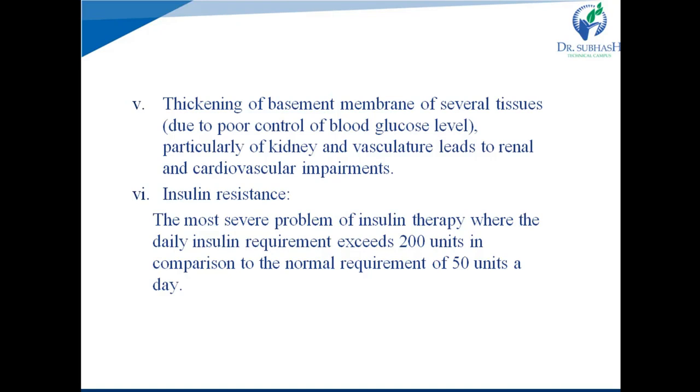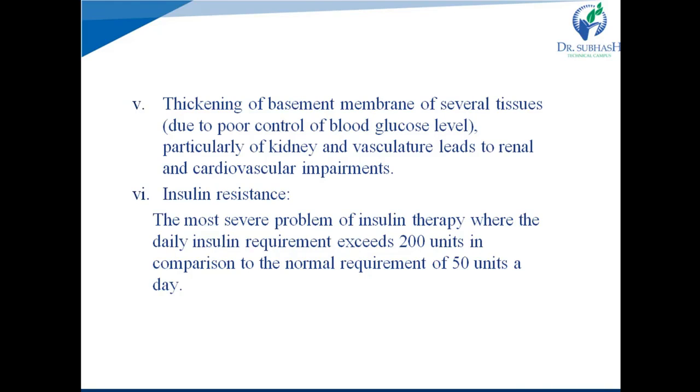These antibodies bind with insulin and decrease its effectiveness. This is known as insulin resistance. The antibodies produced against insulin bind with insulin and decrease its effectiveness, and this is known as insulin resistance.